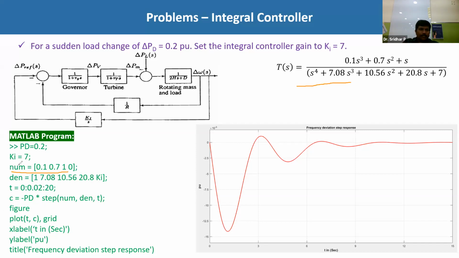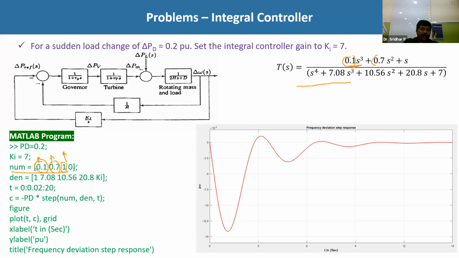Okay, so the numerator is nothing but, in the MATLAB command, the highest power of S coefficient, and then the next highest power coefficient, and so on. I am going to form the numerator polynomial and the denominator polynomial. Whatever the highest power is, here 0.1 S cube, so this 0.1 is the first element you have to write. The next one is 0.7, the S square coefficient. Then S power 1 is 1. And there is no constant term, so you write it as 0.